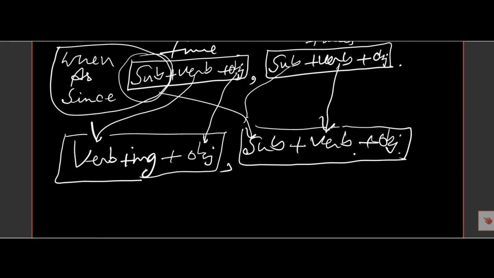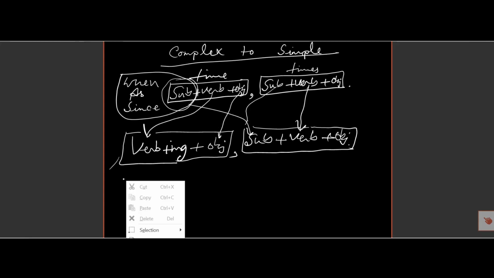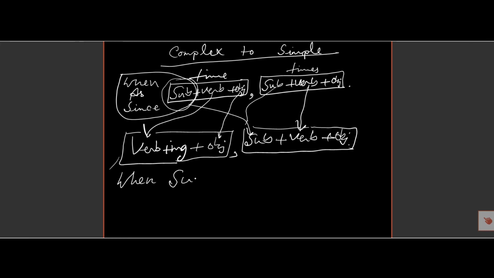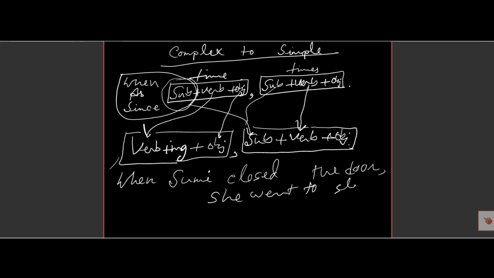So let's see an example. When Sumi closed the door, she went to sleep. So here, when, then here is a part, Sumi closed the door, and there is another part, and there is a comma in the middle.